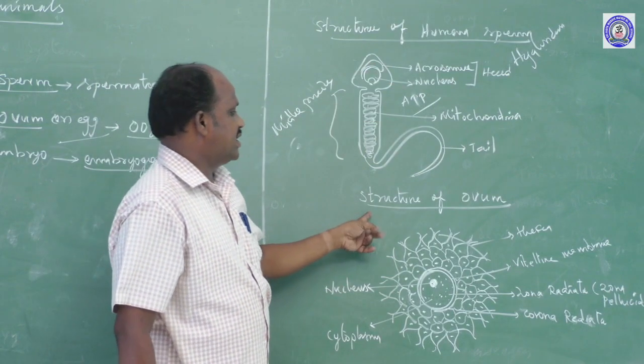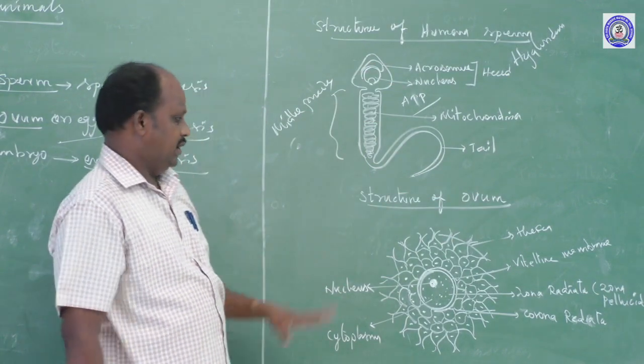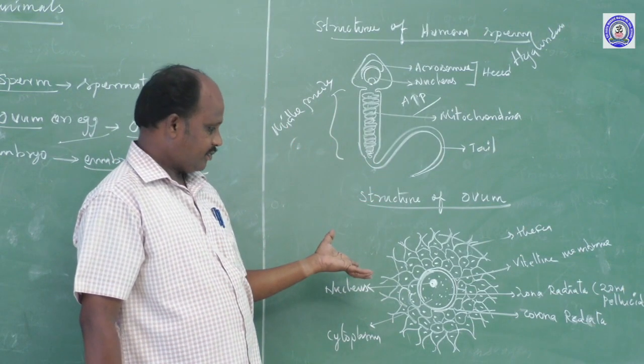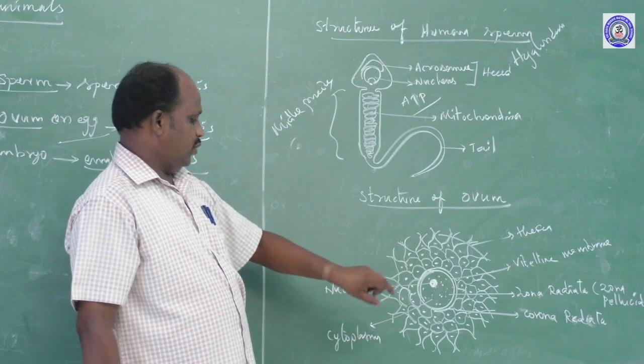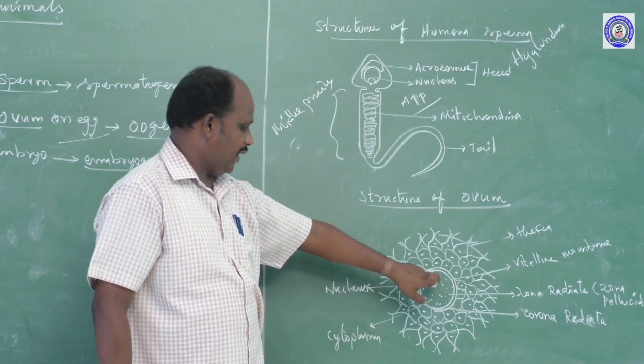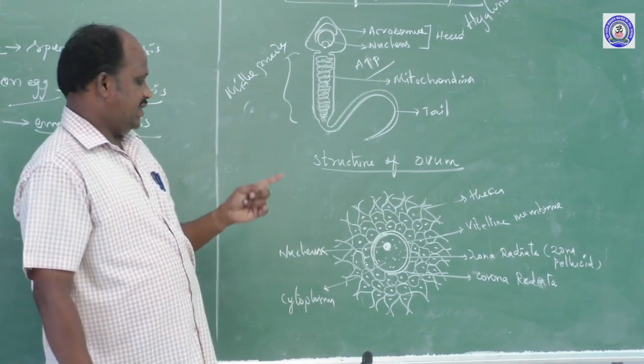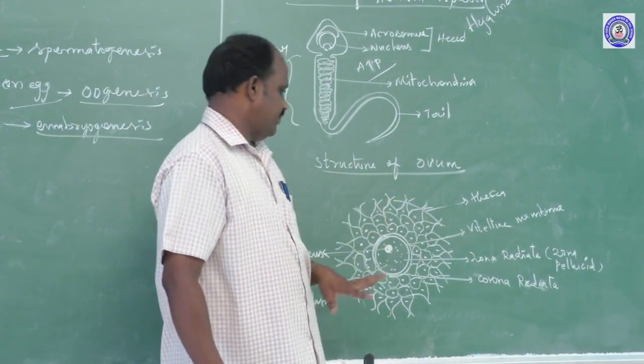Second one, the structure of the mature ovum. The mature ovum is also a very large cell. It contains the nucleus. Around the nucleus is the cytoplasm. The cytoplasm is covered by the cell membrane, otherwise called the plasma membrane.